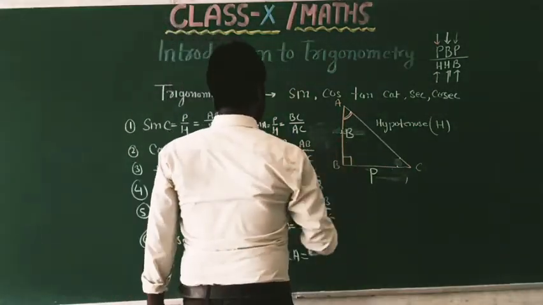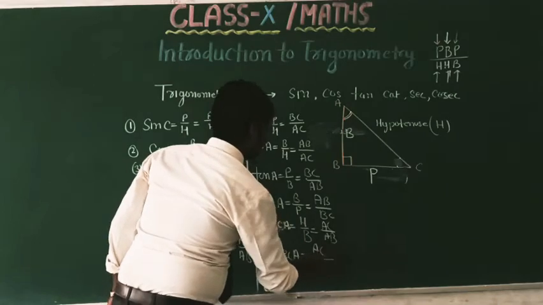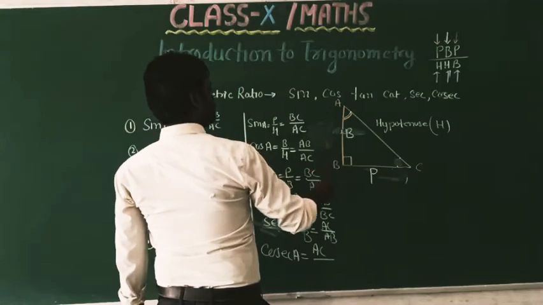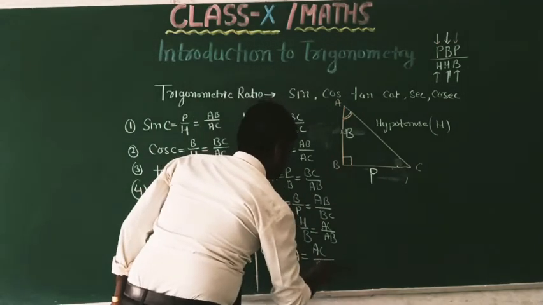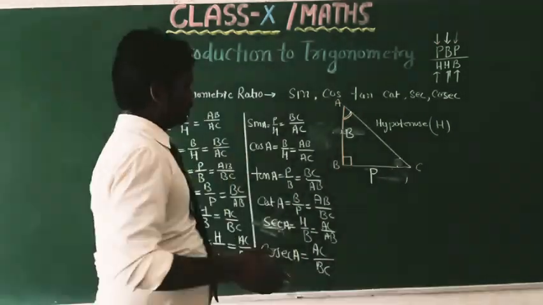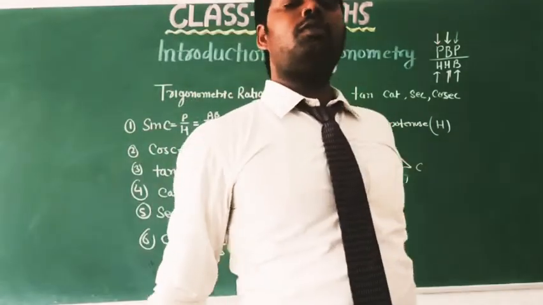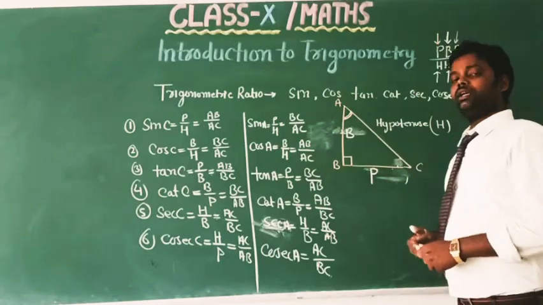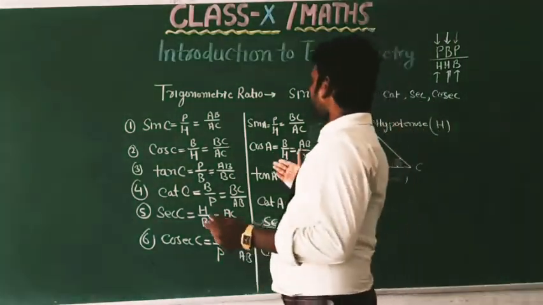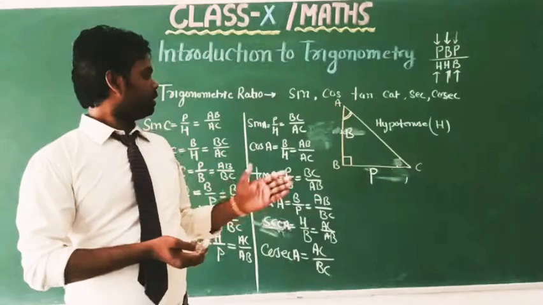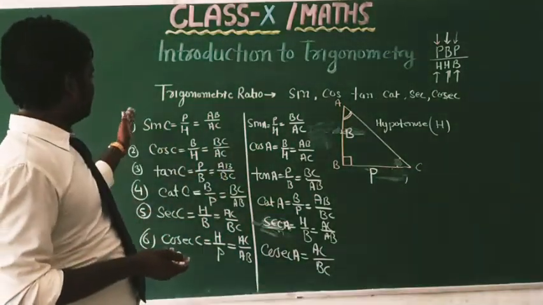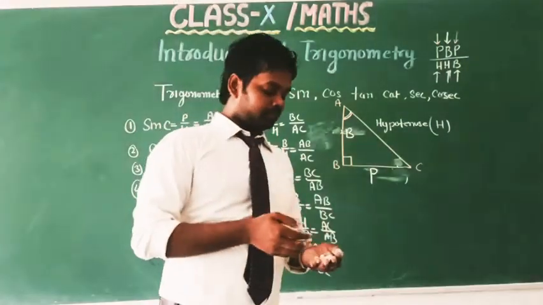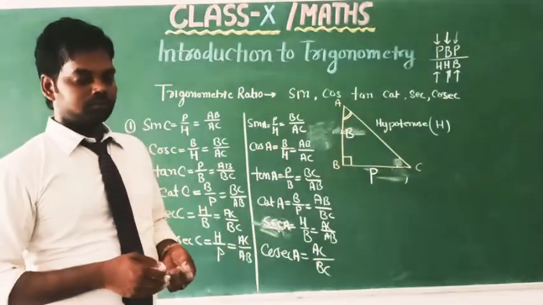Hypotenuse is AC and perpendicular is BC. So these are the six ratios defined in a right angle triangle for acute angles C and A respectively.